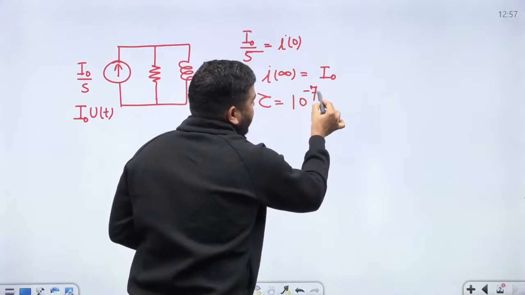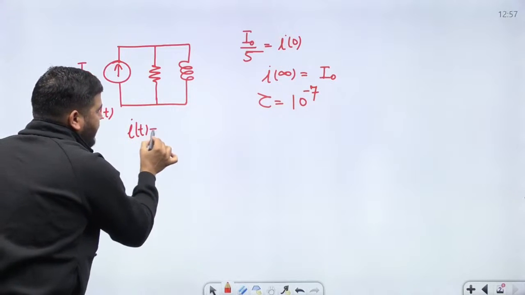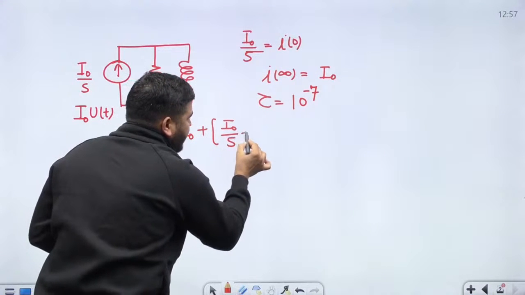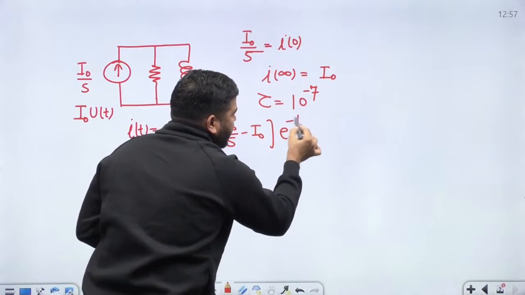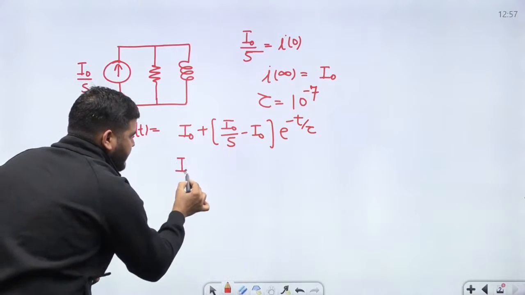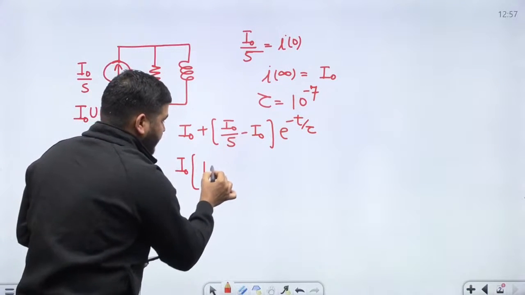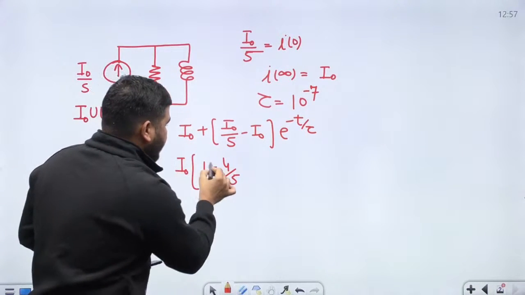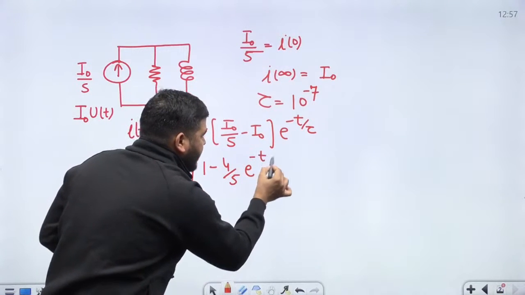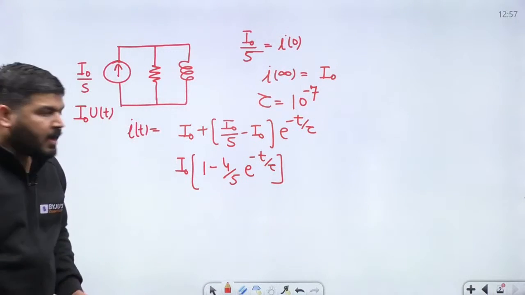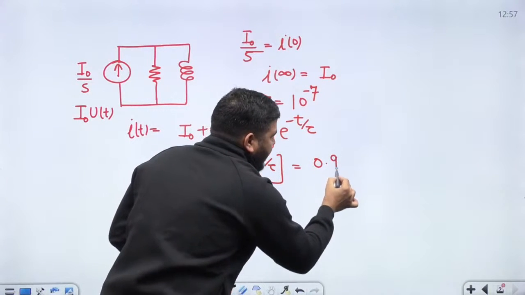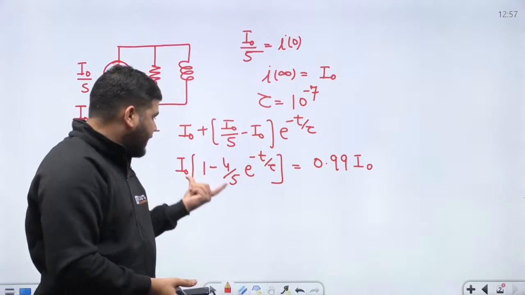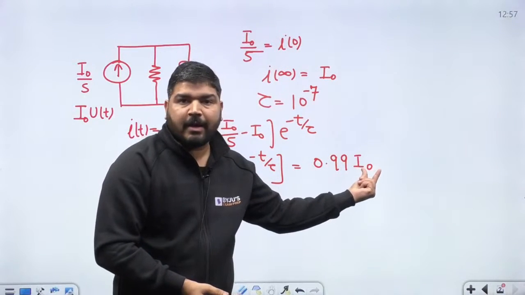Now we can write the current equation as I infinity plus (I0 minus I infinity) e to the power minus t by tau. Taking I naught common, it will be I naught times (1 minus 4 by 5 e to the power minus t by tau). I think this is the equation for the current. Now you put it equal to 0.99 I naught, because we want the time in which this current has reached 99% of the steady state current.